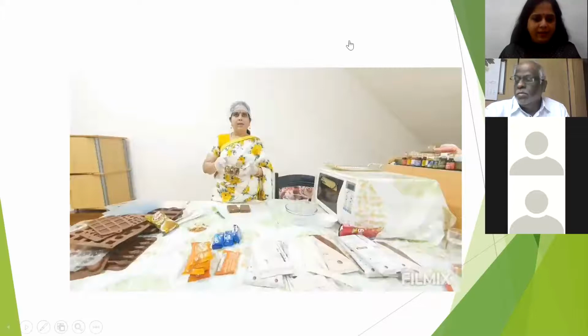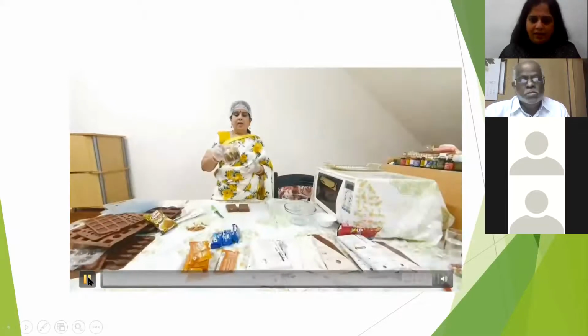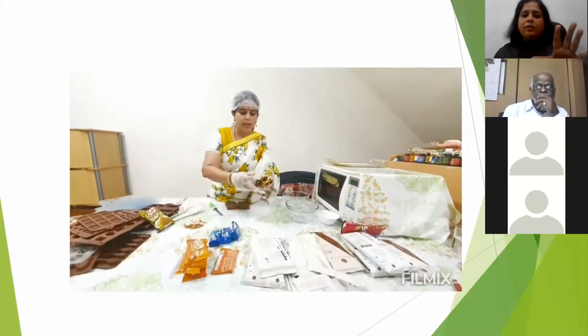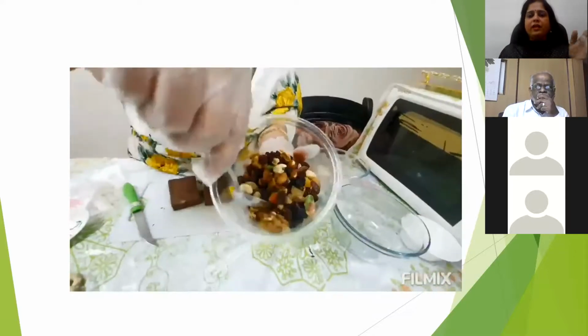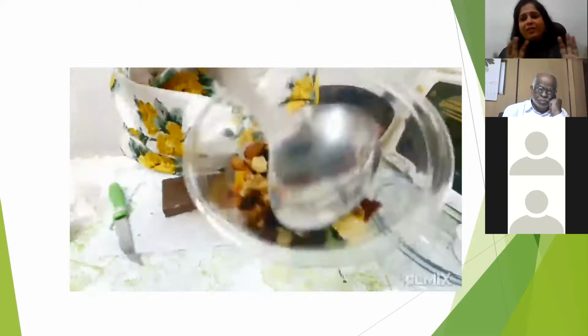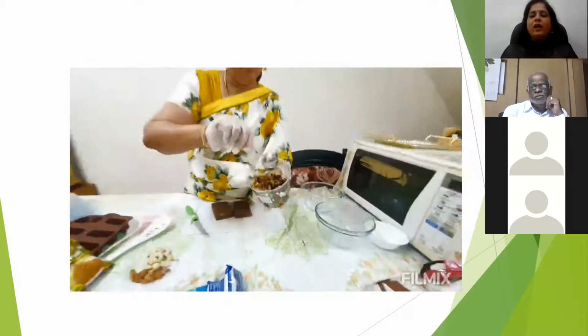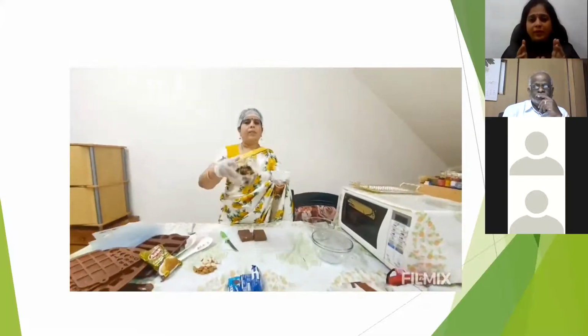For health bar, I have a mixture of dry fruits which you get at City Center, Lulu, wherever we go. A mixture of all this. Instead of this, you can use even roasted peanuts also. Roasted peanuts is also very good.